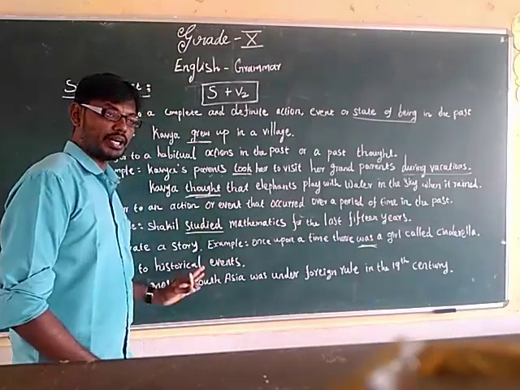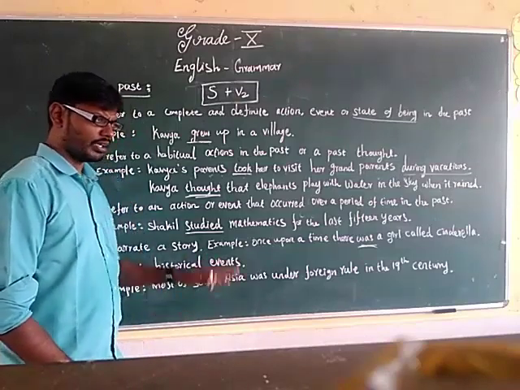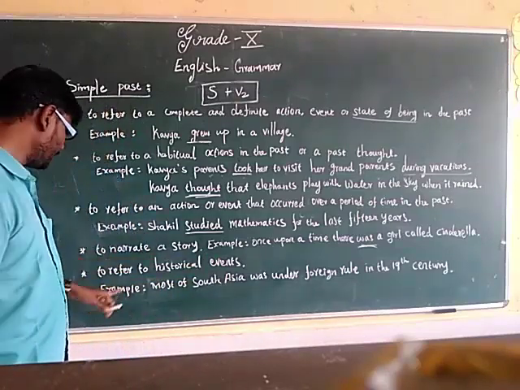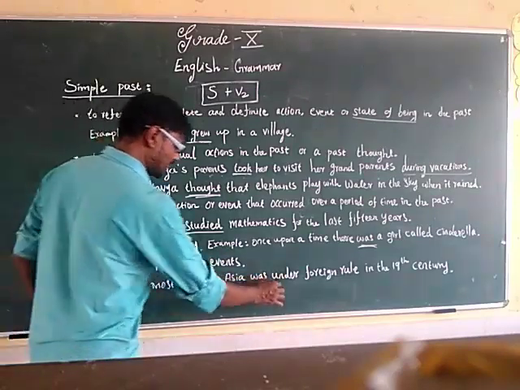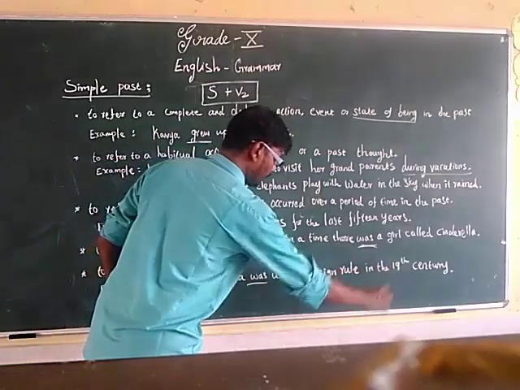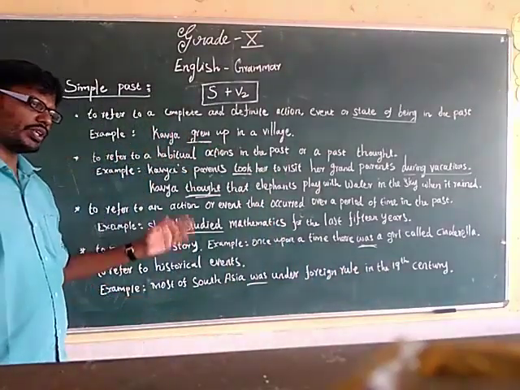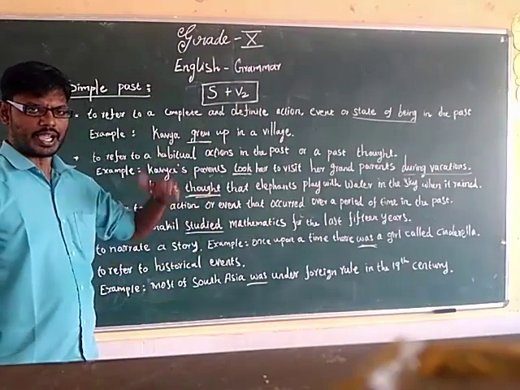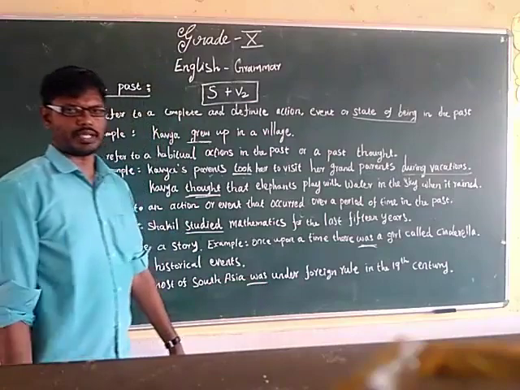For example, Shah Jahan built the Taj Mahal. That is an example of a historical event. Example: most of South Asia was under foreign rule in the 19th century. So this is a historic event, which means history happened in the past. So all history is referred to using simple past tense.